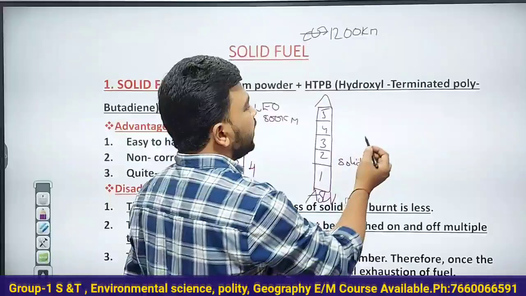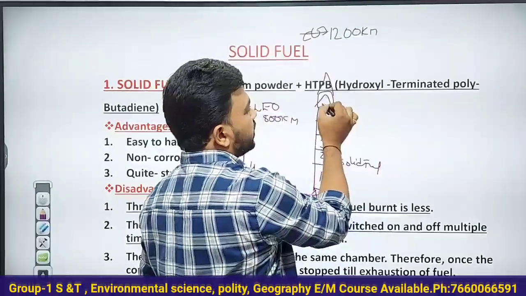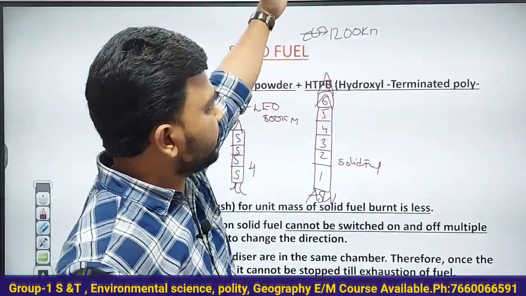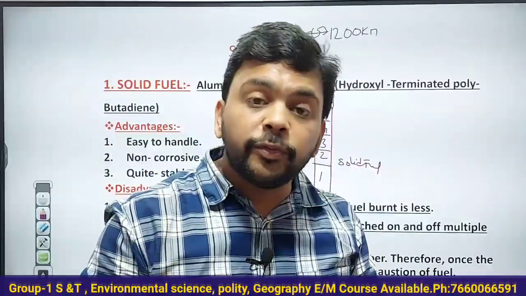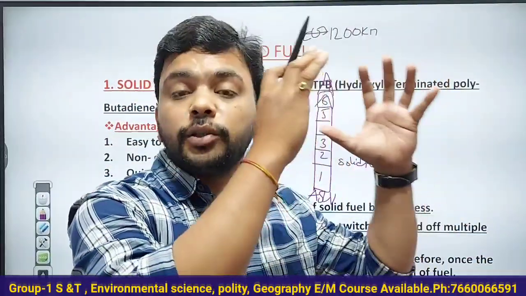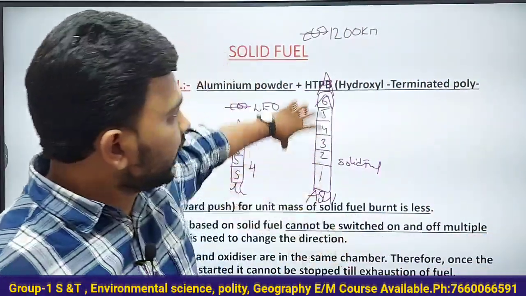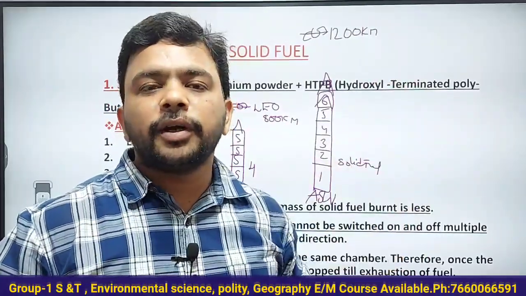Now what happens if you just add a few more stages, a 6th stage, a 7th stage? You might reach some 2,000 or 3,000 kilometer height. But if you want to place a communication satellite at 36,000 kilometer height, how many stages will you add like this? Is it possible to make a rocket like that?